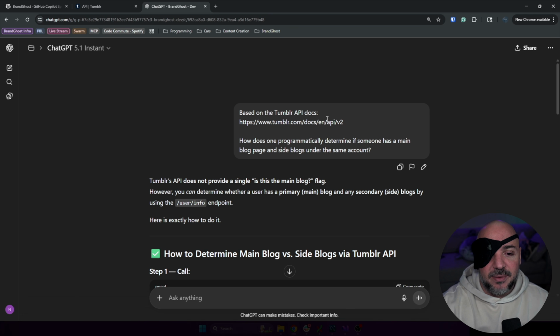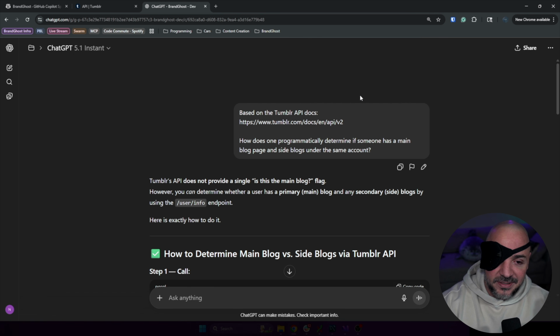So I said, based on the Tumblr API docs, and then gave it the link, how does one programmatically determine if someone has a main blog page and side blogs under the same account? Now, is this the right terminology? I'm not totally sure. I don't know what you call the alternative blogs. I don't know if that's even a concept, if every blog you can have on Tumblr is sort of a first class, first level type of blog. I just don't know enough about the platform.